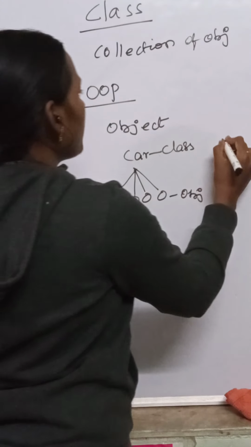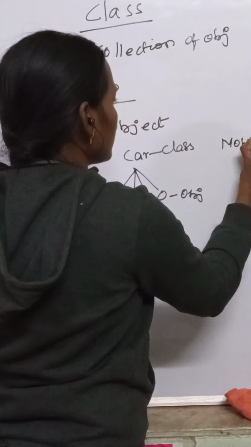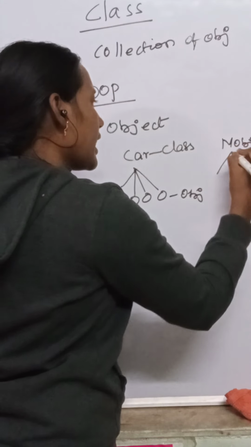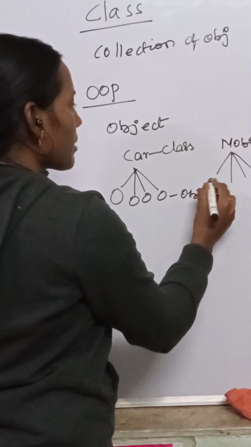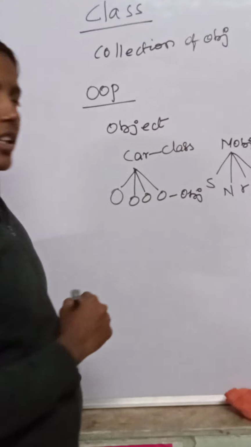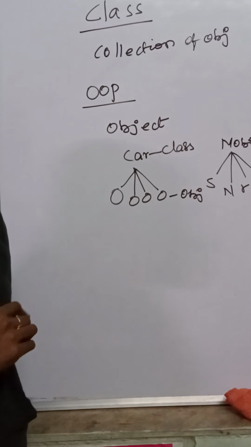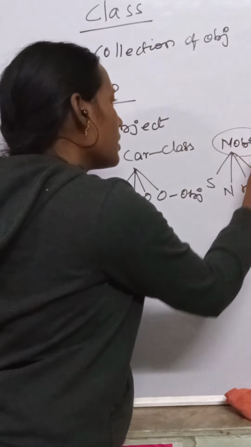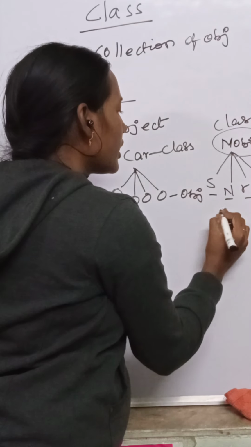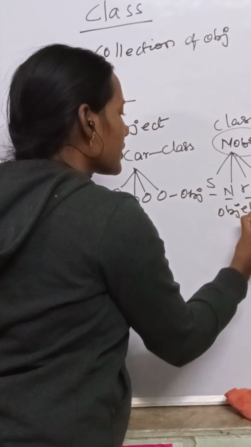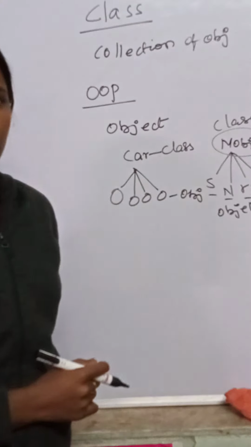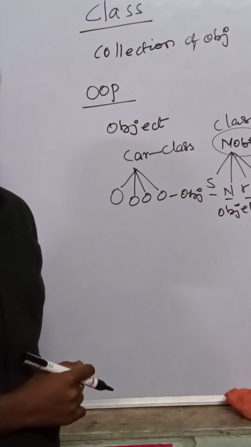Take mobiles. Mobile is a class. Under the mobile we have different companies. Samsung, Nokia, Realme, Redmi, and all these are the different category of mobiles. So here this mobile is a class. These individual company names are called as objects. That means a class is nothing but collection of objects together. We call it as a class.